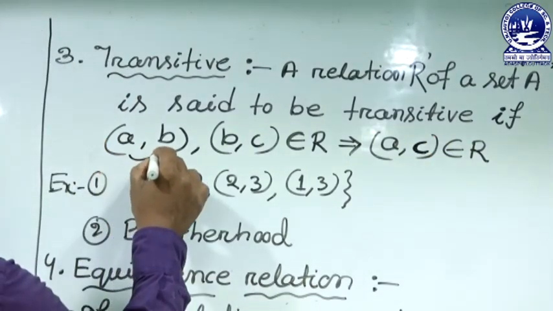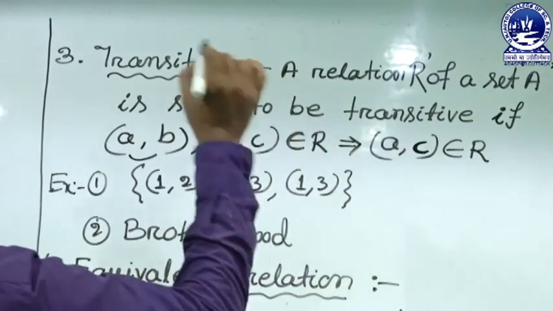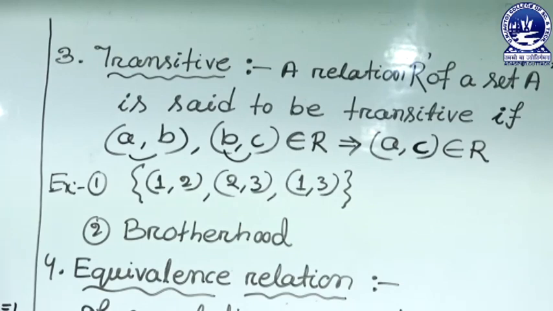A is related to B, also B is related to C. If A is related to C, then the relation is called transitive.